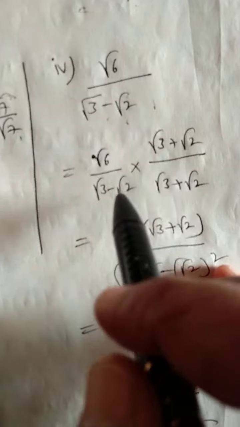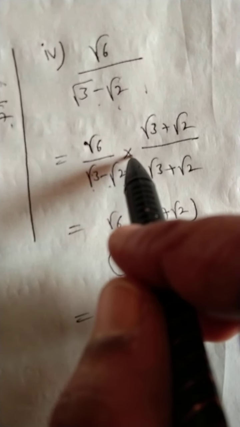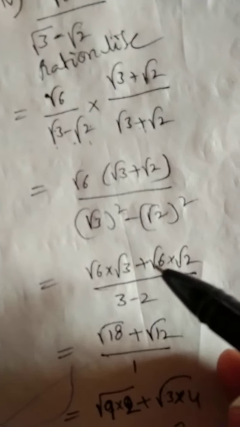Okay, next fourth one: root 6 divided by root 3 minus root 2. Here with the opposite sign we can rationalize it. Now, better to write the sentence when we are doing it.